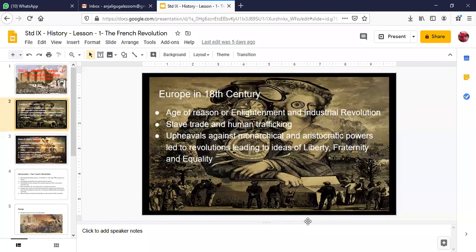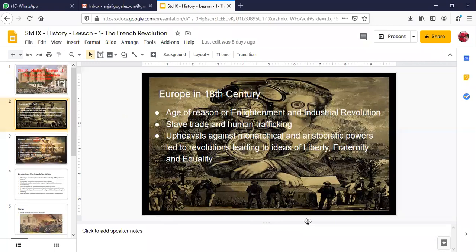It happened in the mid of the 19th century, around when the 1848 revolution of the unification of Germany happened. During those times, on the basis of languages and cultures, the demarcation of Europe into those countries happened. But we are here talking about France as a country. Here we are talking about Europe in the 18th century. And here, mainly the new ideas of liberty, equality, fraternity emerged especially from France, and they spread all across Europe, and later they affected the entire world.